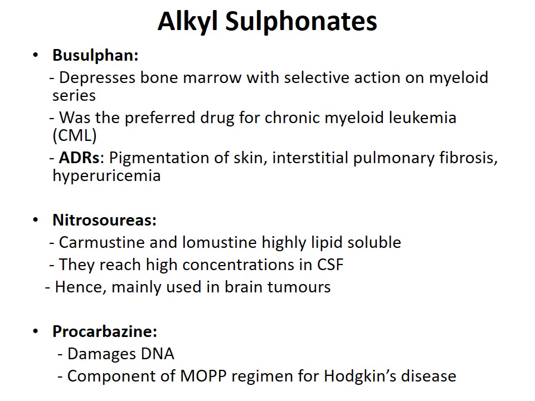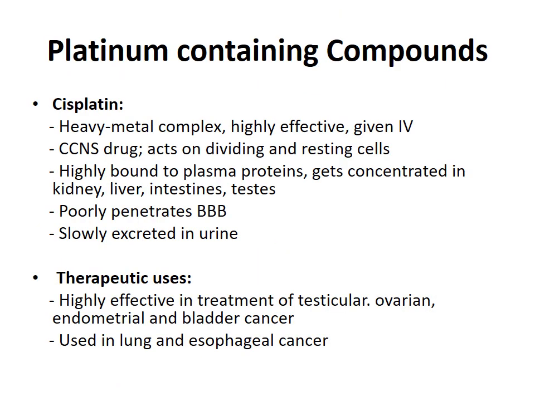Alkyl sulfonates, busulfan. It depresses bone marrow with selective action on myeloid series. It was the preferred drug for chronic myeloid leukemia. Adverse drug reactions, there is pigmentation of skin, interstitial pulmonary fibrosis and hyperuricemia. Nitrosoureas, carmustine and lomustine, they are highly lipid soluble. They reach high concentrations in cerebrospinal fluid. Hence they are mainly used in brain tumors. Procarbazine, it damages DNA. It is a component of MOPP regimen for Hodgkin's disease.